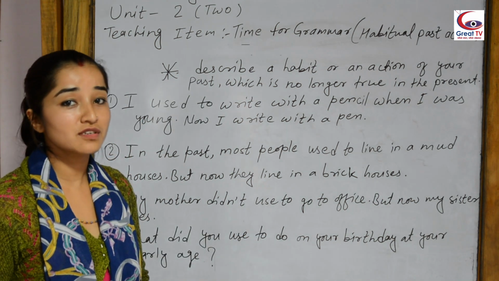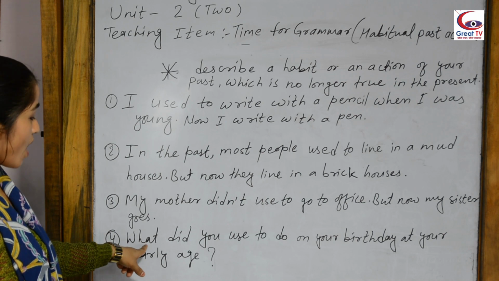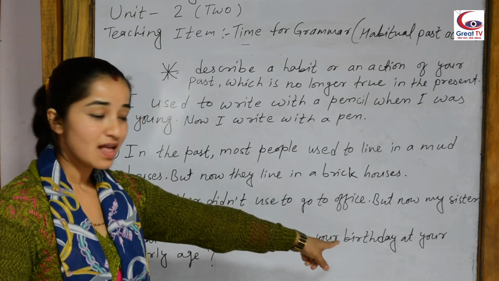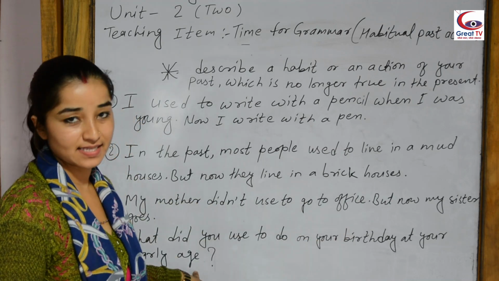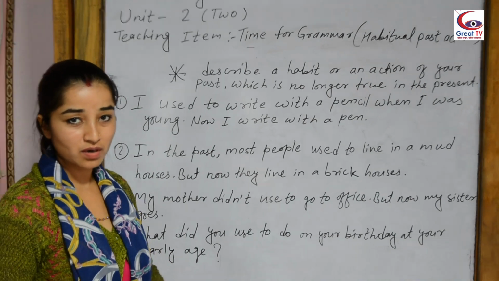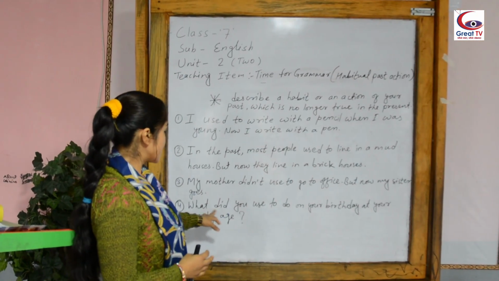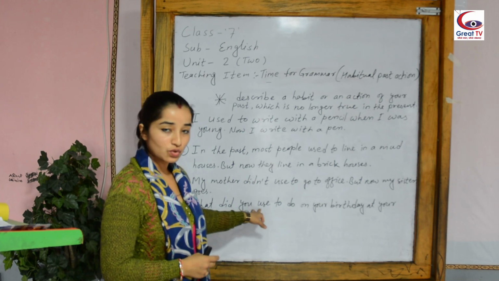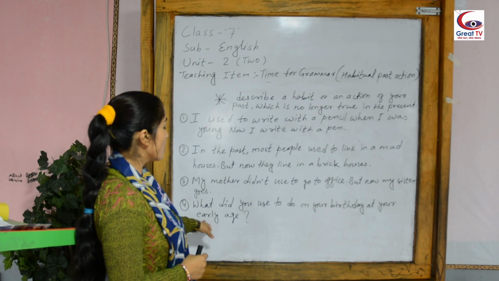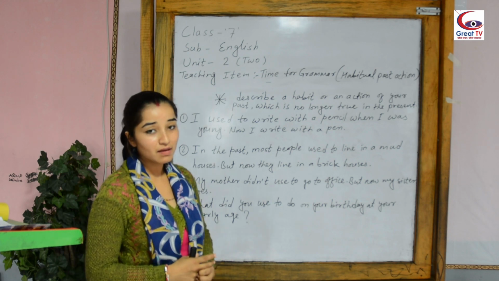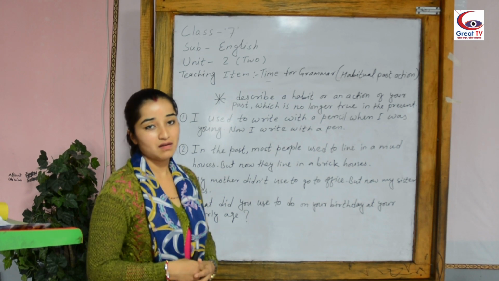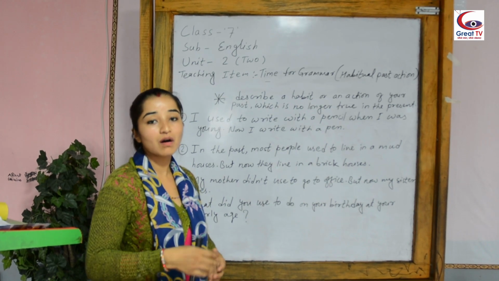Similarly, in the fourth number you can say: what did you used to do on your birthday at your early age? Early age means your childhood, when you were 6 to 7 years old. Tell me, what did you used to do on your birthday or someone else's birthday at your early age?